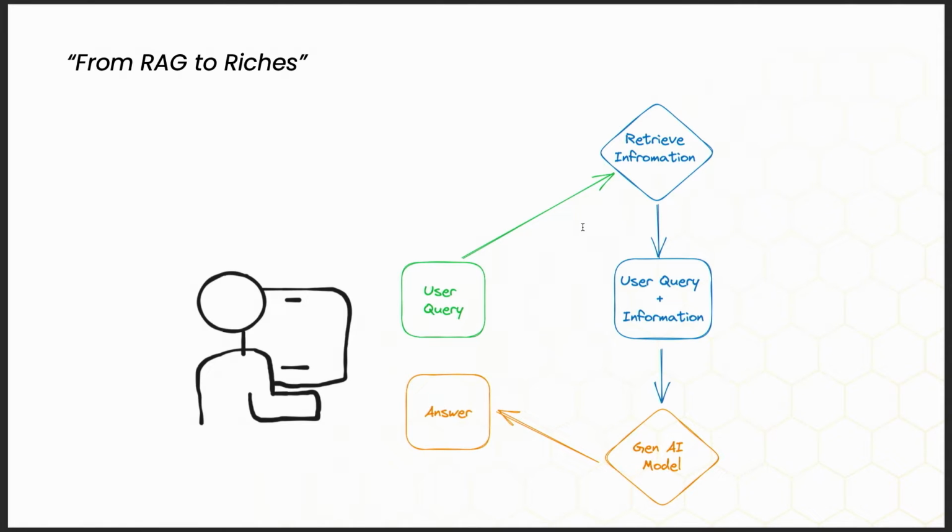How does it work? As I touched on, you're going to get a query: "Hey, I want to know something about something," or "Explain to me something." You go out and retrieve what you hope is the most relevant information. Then you combine that query and instruct the model: "This is the context you have, please answer this." Then your large language model generates the response, and you send that back to your user.